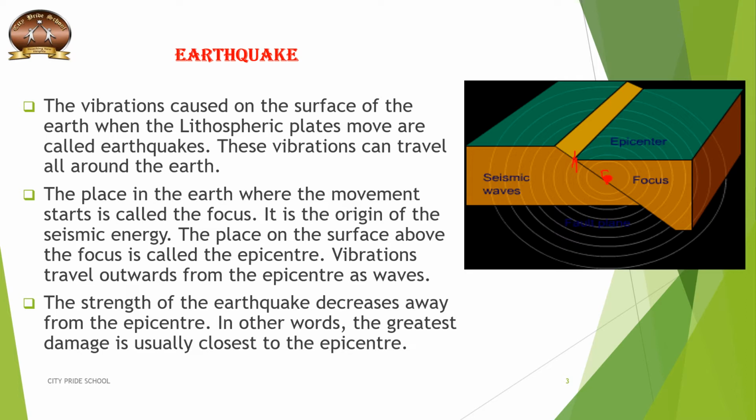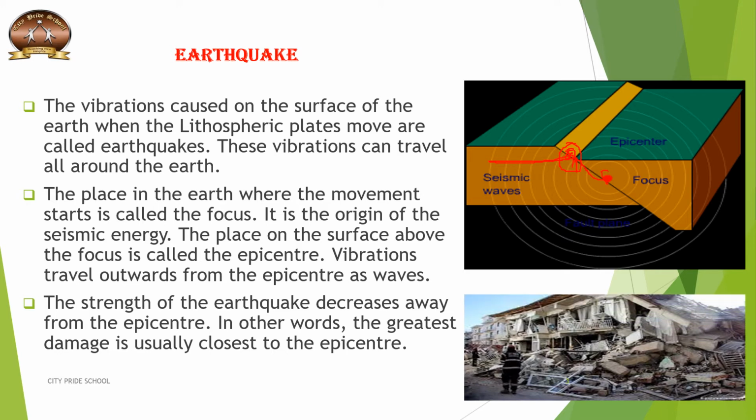Now due to this focus, what happens? The earthquake waves travel, and this is the epicenter where actually the major destruction takes place. And these waves, you see the circular, keep moving, and as they move away from the epicenter, the damage caused is very less far away from the epicenter. Means at the epicenter you have very great damage. Here's another picture where you can see the collapsed building due to earthquake.